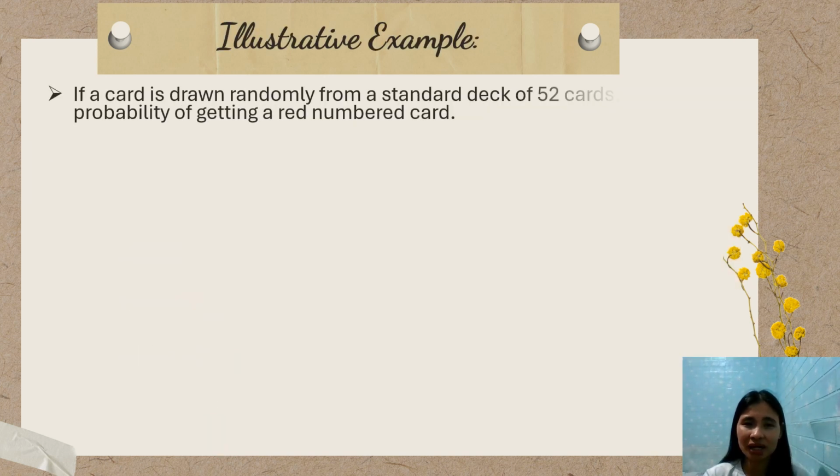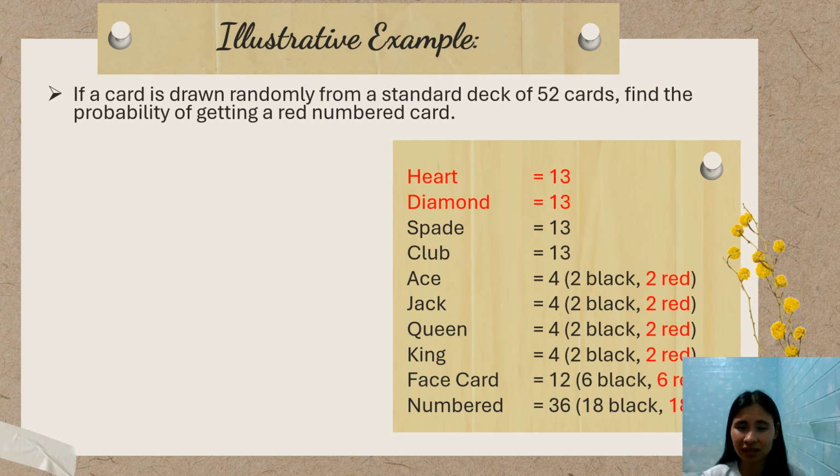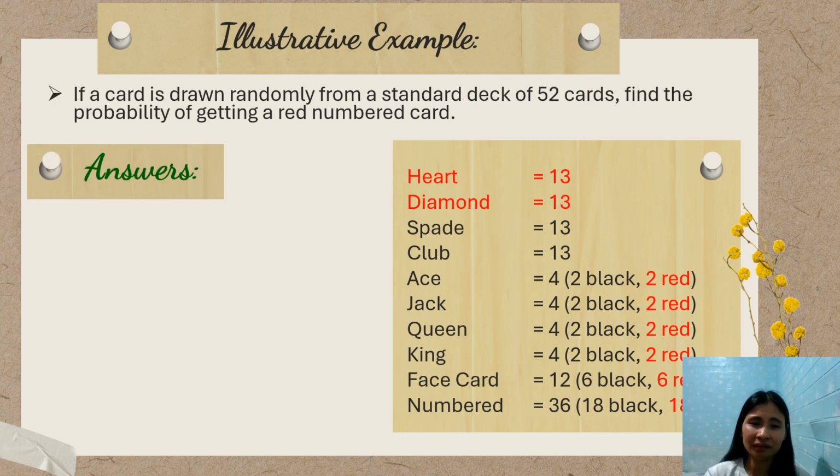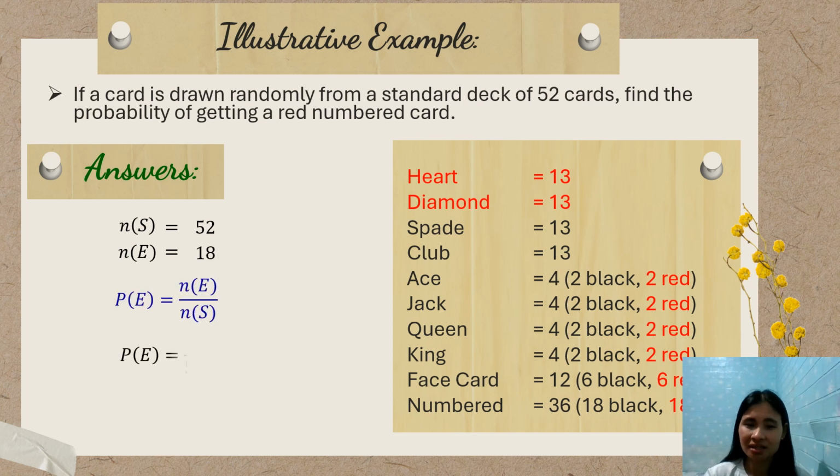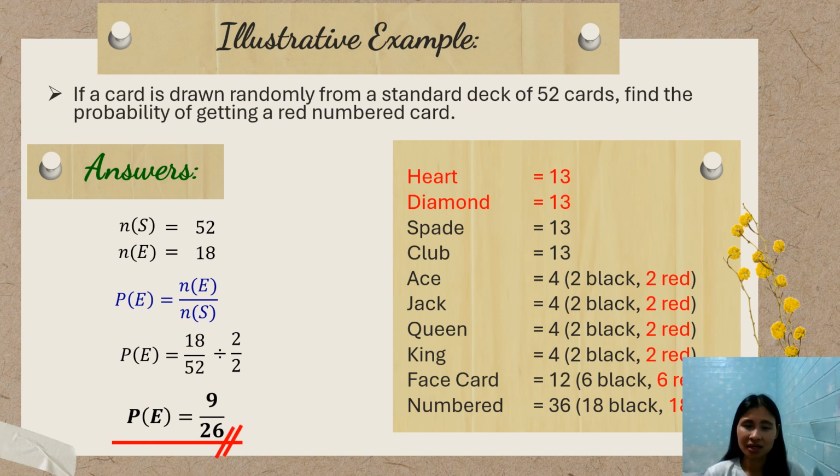Next, we have this one. Still on a deck of cards. Let me go back to that again, but I suggest you memorize this one. Okay? What is the probability of getting a red numbered card? Here, red numbered cards, there are 18. So the total sample space is 52. The event is 18. So that makes it 18 over 52. 18 and 52 are divisible by 2. So 18 divided by 2 is 9, and 52 divided by 2 is 26. So our final answer is 9 over 26.